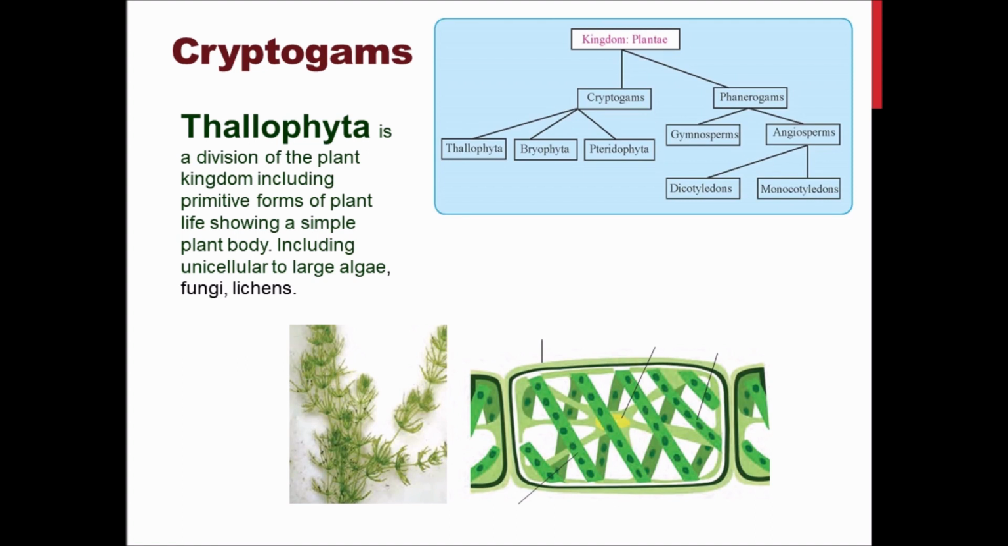Spirogyra is one of the examples given over here. Ulothrix and Ulva are other examples. Various types of fungi and yeast are also present in this category, but you have to remember that fungi and yeast do not have any chlorophyll. So this is the cryptogams category. The subcategory is Thallophyta. So from here up to here is Thallophyta.